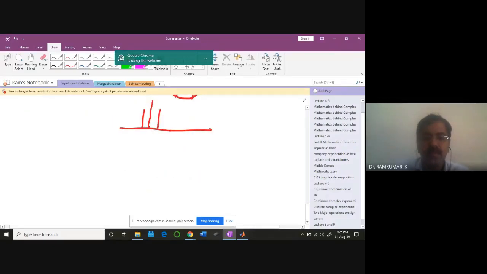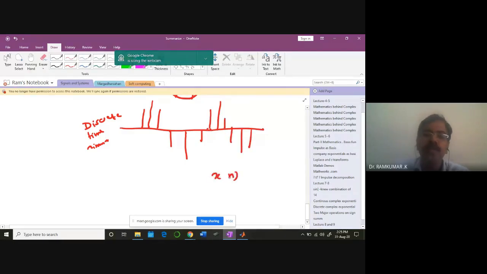So I will be getting samples of this. It's called discrete time sinusoidal. These samples are going to repeat again and again in the same manner. This signal is periodic. X of n is going to be periodic with respect to some capital N. That N is nothing but this one cycle. Whatever the number of samples, 1, 2, 3, 4, 5, 6, the signal is going to repeat for every 6 samples. So that's the idea. X of n is going to be equal to x of n plus N.